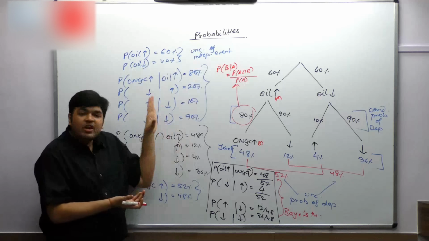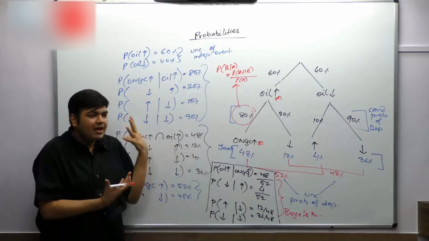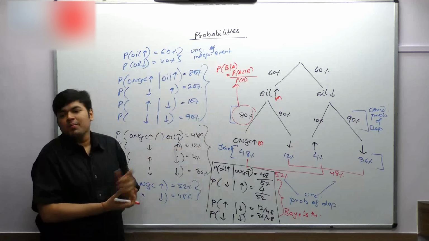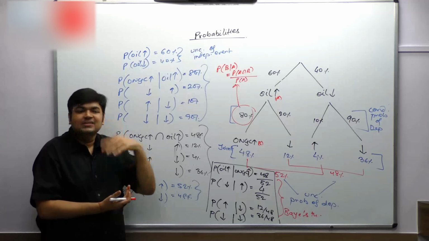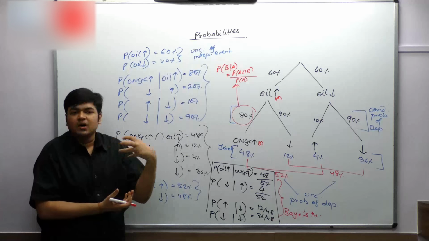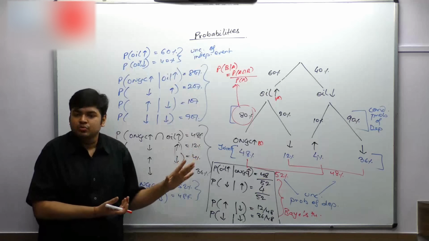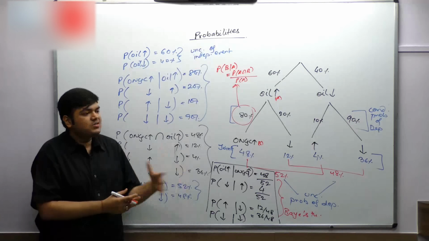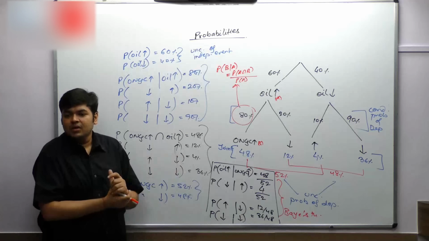And now do you see, I don't need to learn any single formula, be it conditional, joint, unconditional, Bayes theorem. I don't need a single formula for myself. This takes care of the whole of probability. Other concepts also we will be doing in exactly the same way, be it statistics, be it annuities, even uniform, non-uniform, discrete and all, you will have no issue. I will not make you mug up even a single thing. So be it statistics, be it any part of this, you need to get to this level of understanding.